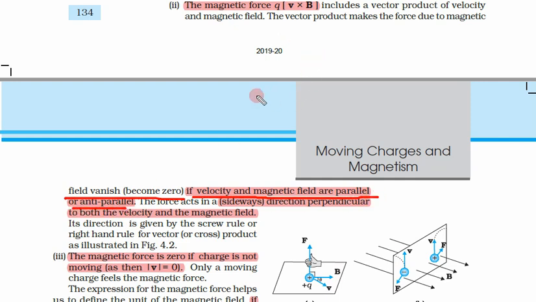So what does this mean? First of all, we must know that A dot B is equal to AB cos theta if we take the dot product.